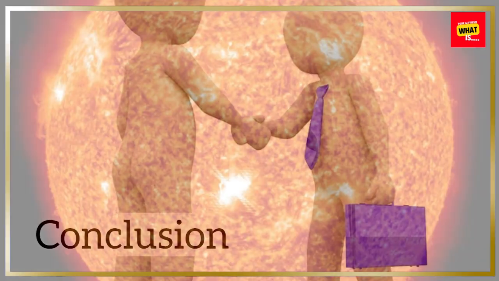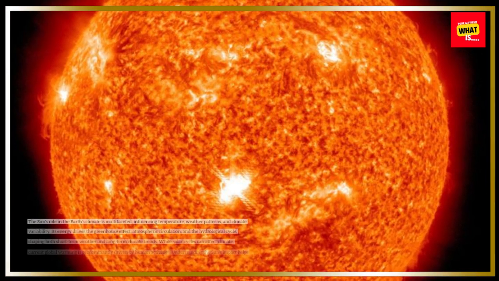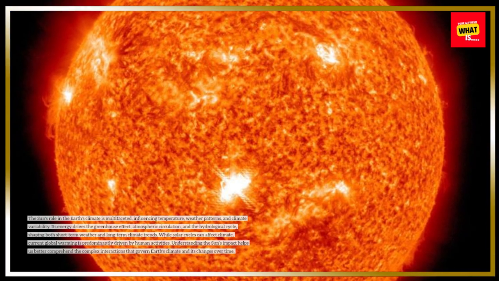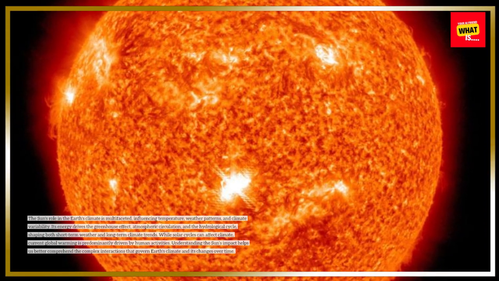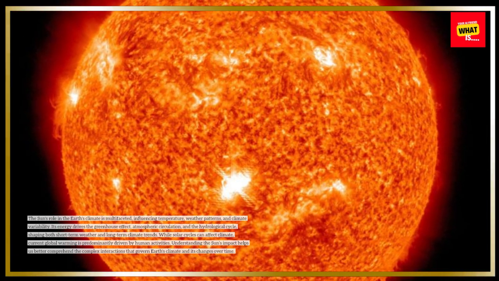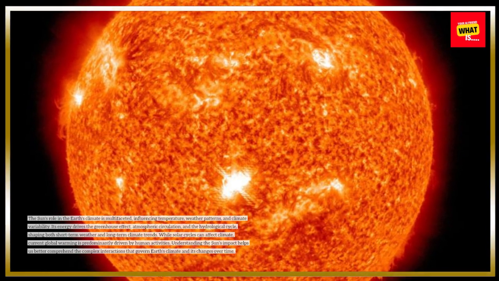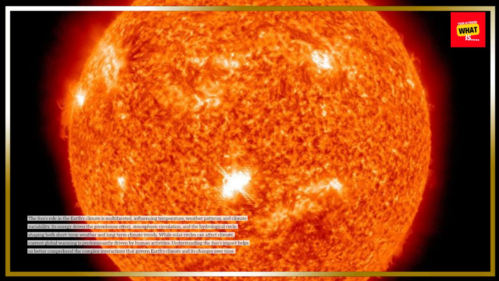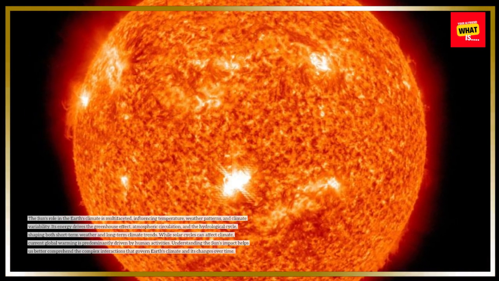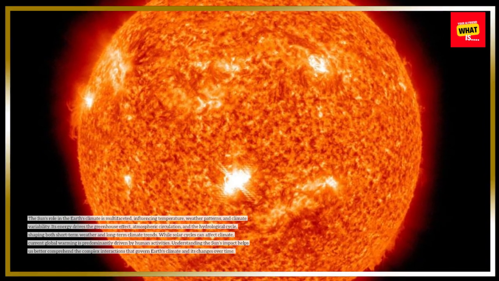Conclusion. The sun's role in the Earth's climate is multifaceted, influencing temperature, weather patterns, and climate variability. Its energy drives the greenhouse effect, atmospheric circulation, and the hydrological cycle, shaping both short-term weather and long-term climate trends. While solar cycles can affect climate, current global warming is predominantly driven by human activities. Understanding the sun's impact helps us better comprehend the complex interactions that govern Earth's climate and its changes over time.